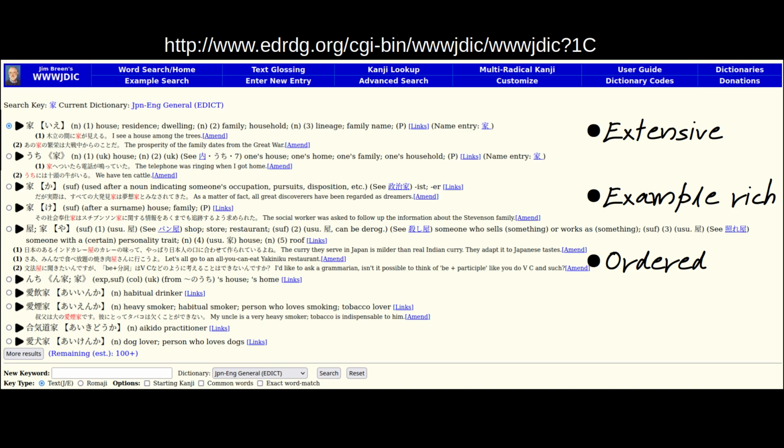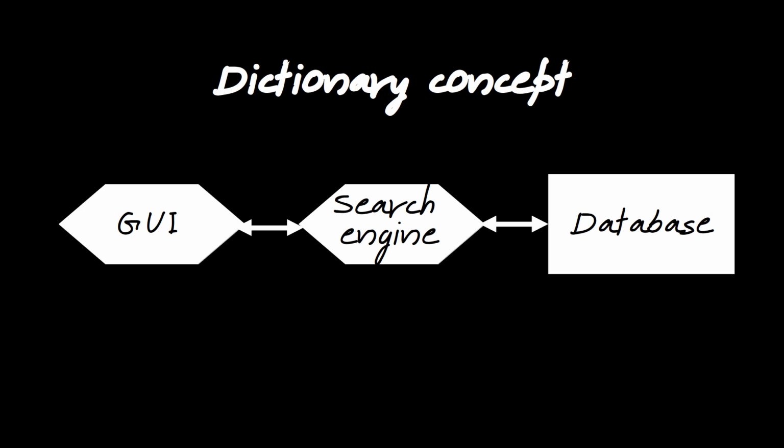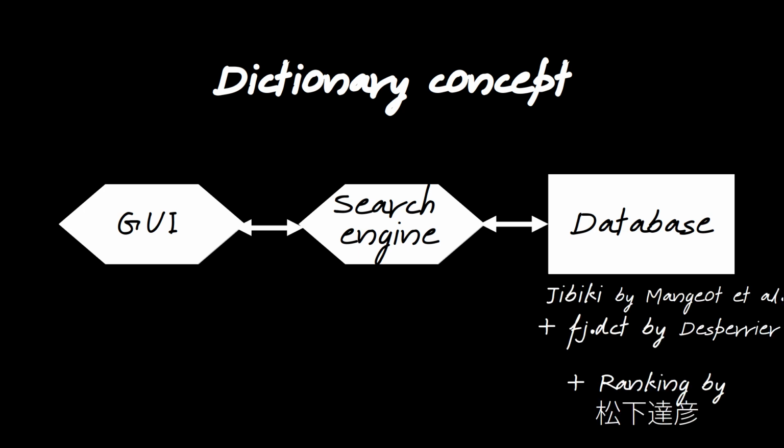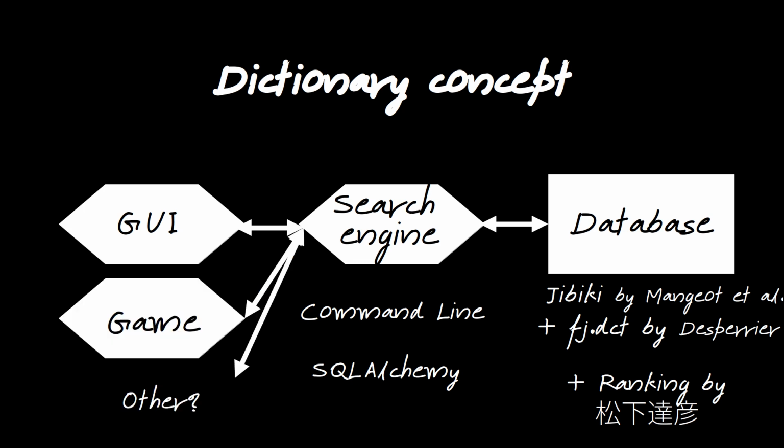There are numerous attempts of Japanese dictionaries in French, but they never fulfill those three criteria. My app will be in three parts. The first one is a database joining two good free dictionaries with a word frequency database published by a Japanese researcher. The second part is a command line tool that will provide various outputs depending on the request. The third part will be a GUI.